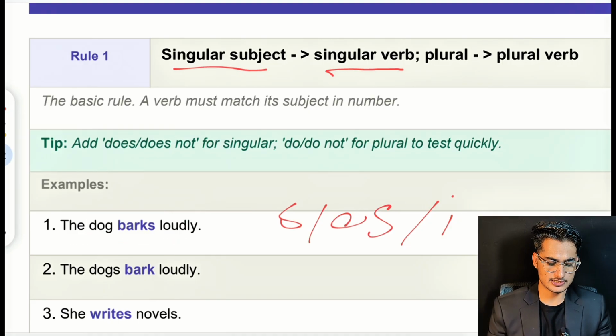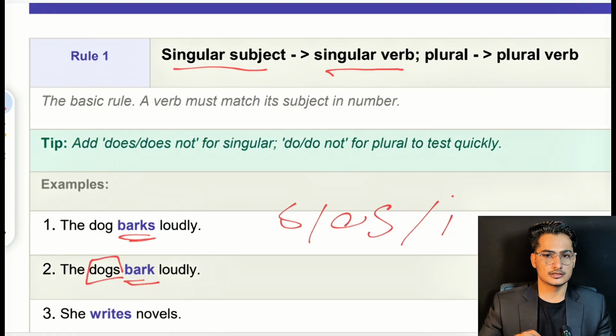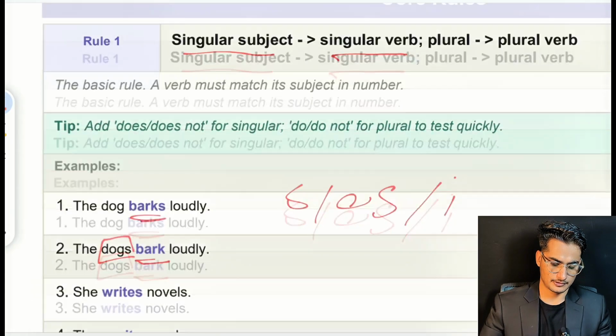So the correct sentence is: the dog barks loudly. In the next sentence, we have a plural subject, dogs. This time we have more than one dog, so we have to use a plural verb, and that is bark. The dogs bark loudly. For a singular subject we add a singular verb, and for a plural subject we add a plural verb.